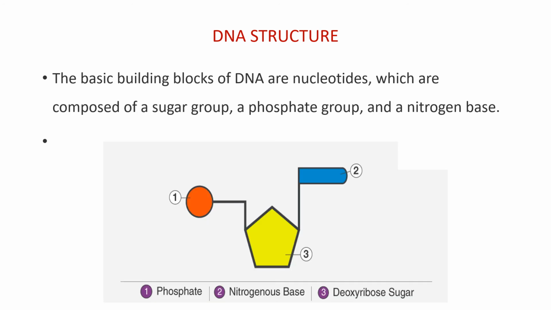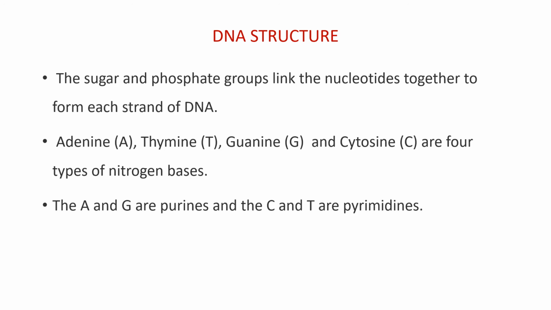We know the basic building blocks of DNA are nucleotides, which are composed of a sugar group, a phosphate group and a nitrogen base. The sugar and phosphate groups link the nucleotides together to form each strand of DNA. Adenine, thymine, guanine and cytosine are the four types of nitrogen bases.